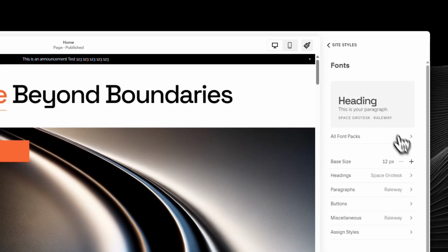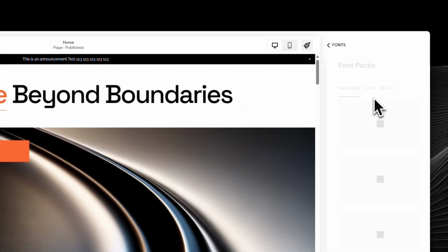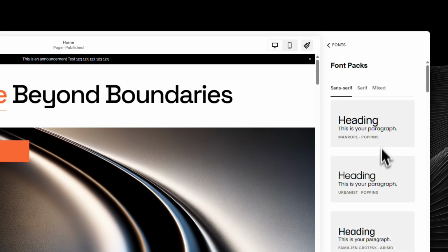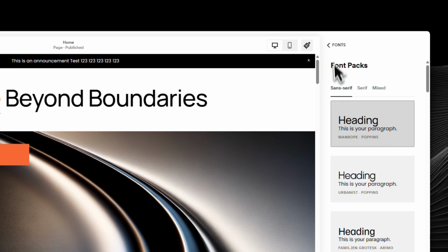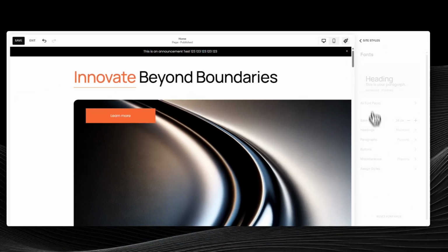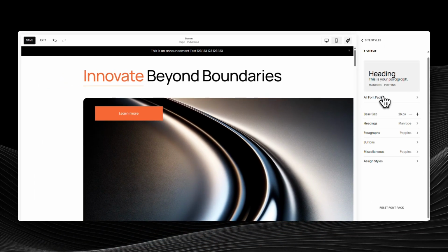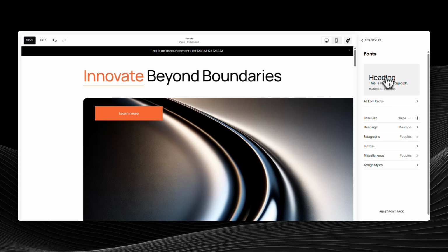From here, click Fonts. This section centralizes all your type settings, so you're working in one place rather than chasing down individual text blocks. You'll see a clear set of categories that control global text styles across your entire site.